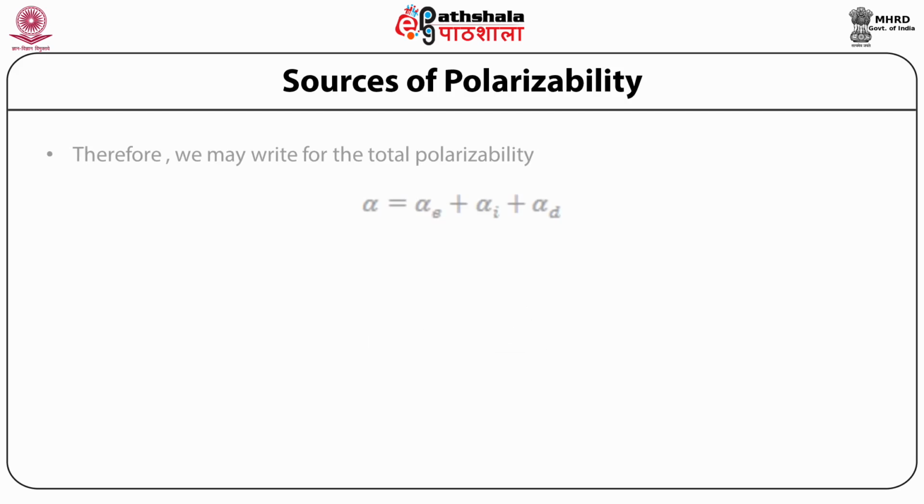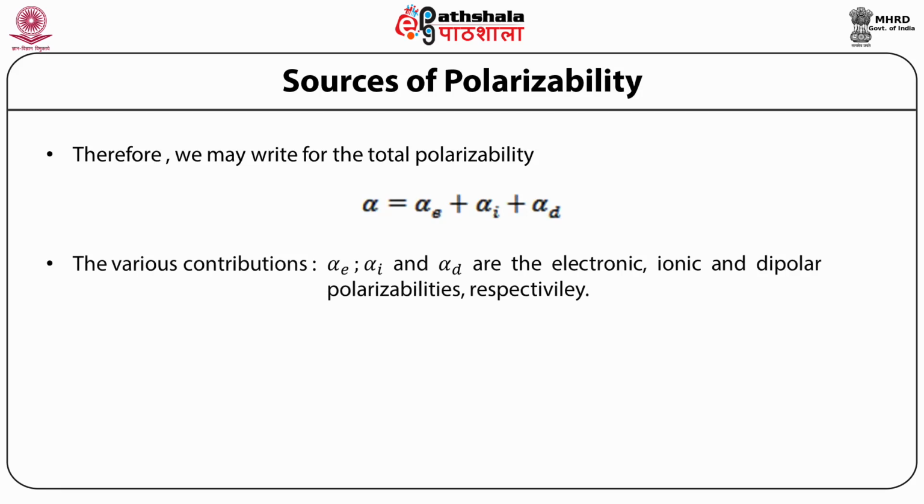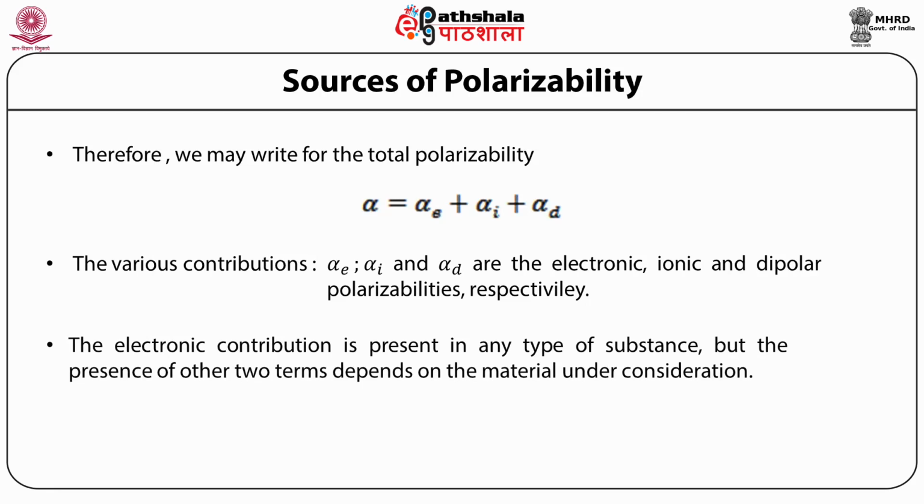In general, therefore, we may write for the total polarizability alpha equal to alpha E plus alpha I plus alpha D, which is the sum of the various contributions. Alpha E, alpha I and alpha D are the electronic, ionic and dipolar polarizabilities respectively. The electronic contribution is present in any type of substance, but the presence of the other two terms depends on the material under consideration.